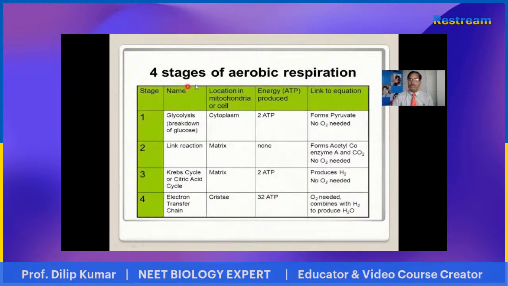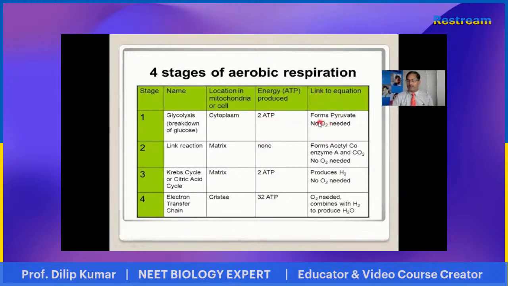Here the 4 stages of aerobic respiration are given. What are the names of these stages? The first stage is glycolysis. In glycolysis, breakdown of glucose occurs, and it takes place in the cytoplasm of the cell. In glycolysis, 2 ATP molecules are produced, which help in the production of energy.